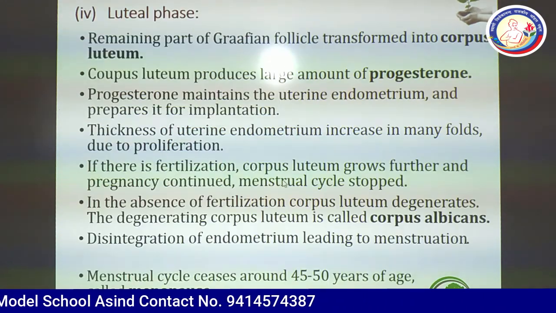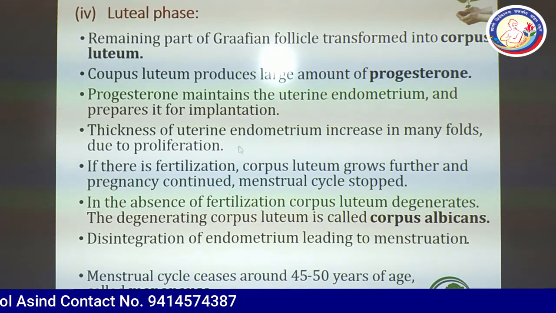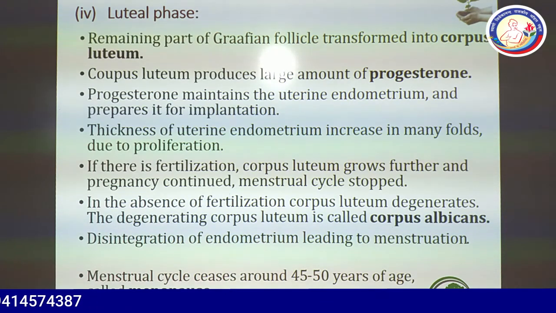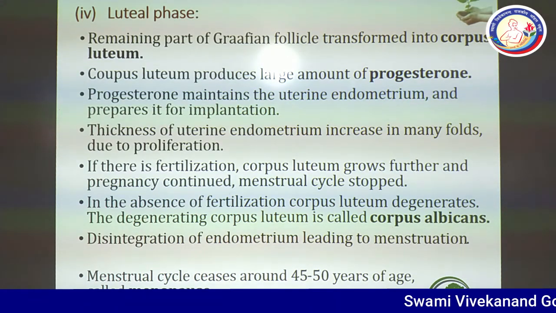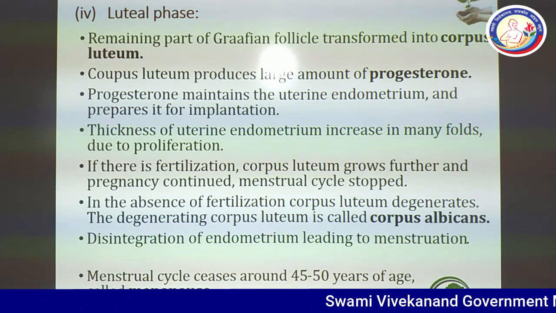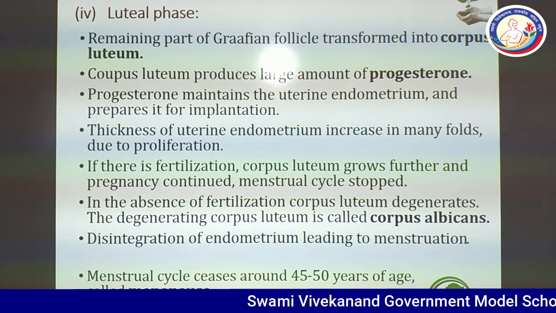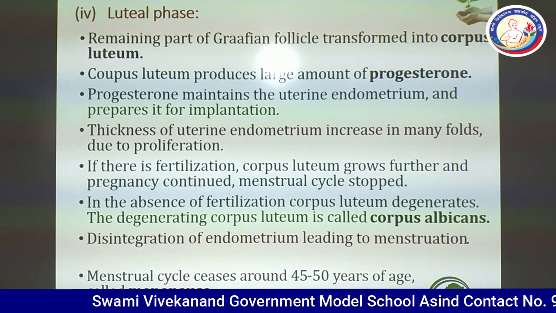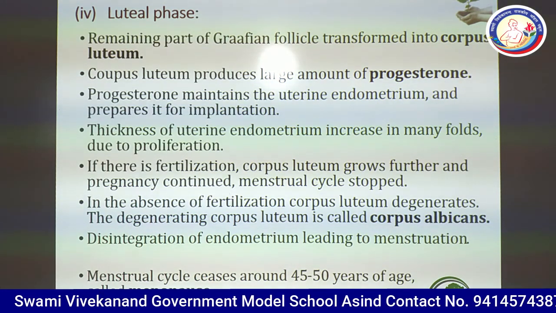And in the last phase of the menstrual cycle, that is the luteal phase, the remaining part of the Graafian follicle is transformed into corpus luteum. Corpus luteum produces a large amount of progesterone hormone. Progesterone maintains the uterine endometrium and prepares it for implantation.